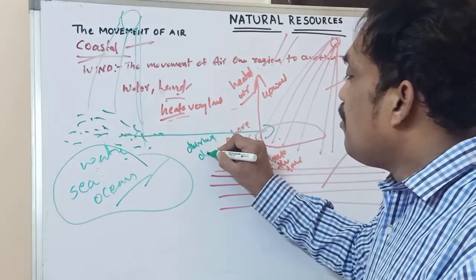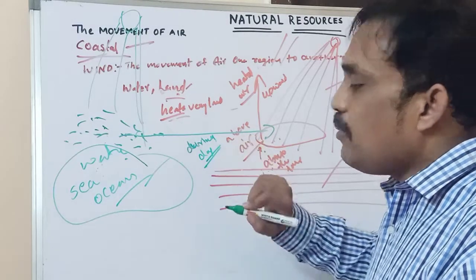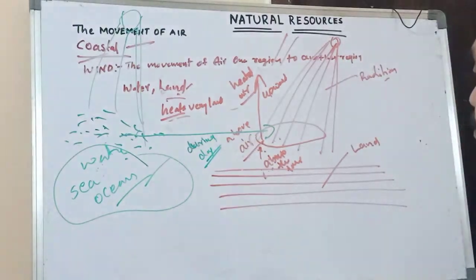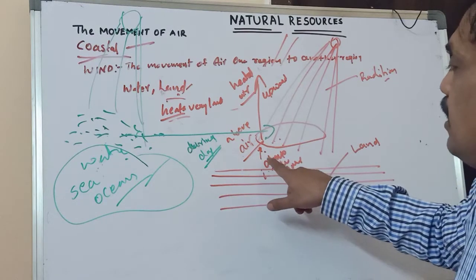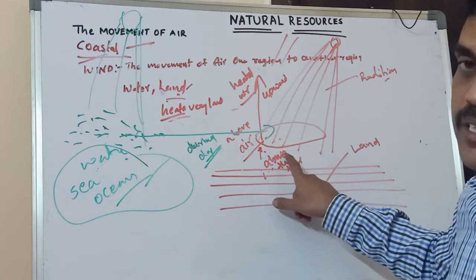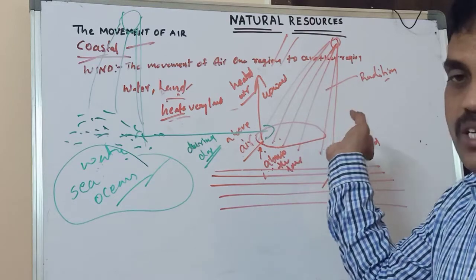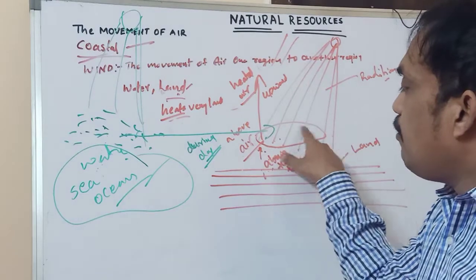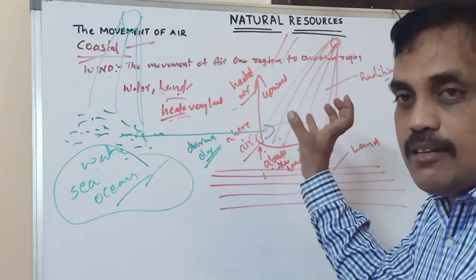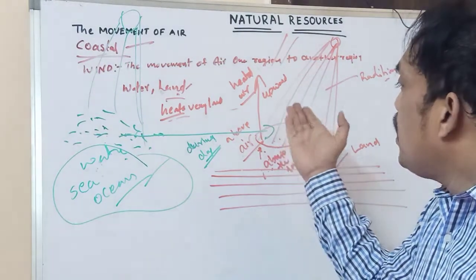During daytime, in the morning, what happens here? Compared with water, above the land whatever air is there is heated very fast. Sand absorbs the heat, so the air above the land increases in temperature and moves upward.